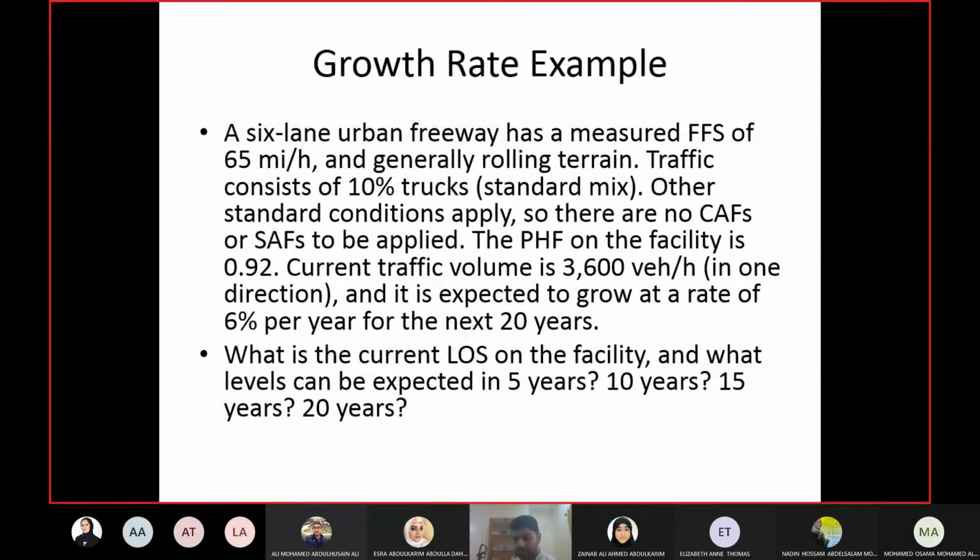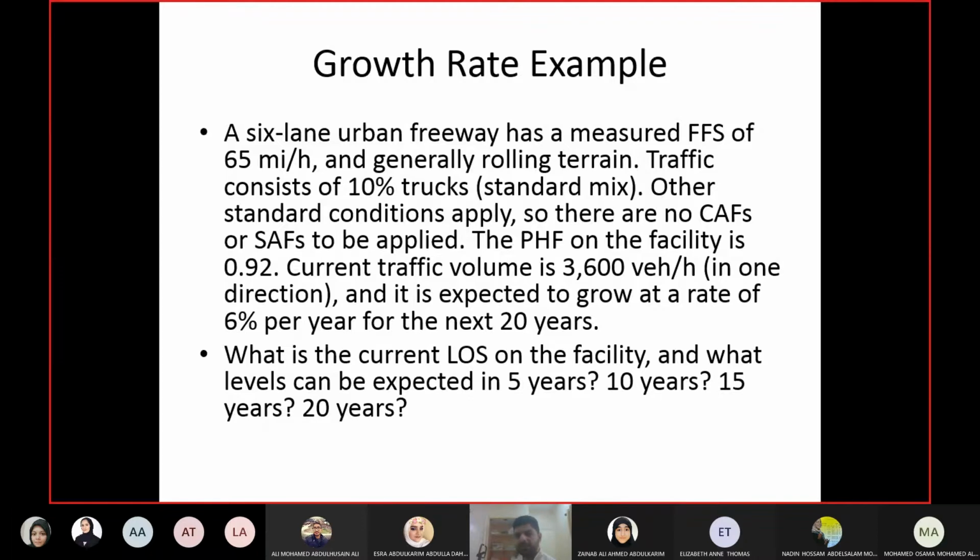What you can do is, I will tell you the conventional approach which we have done previously, and then I will show you another approach using the service volumes and service flow rates. What we have done on Thursday, you can apply the same approach. We already have the volume right now. So you do one set of analysis for the current year, then find out how much the volume will be after 5 years by applying the growth rate of 6% per year, and then repeat the level of service analysis with that volume.